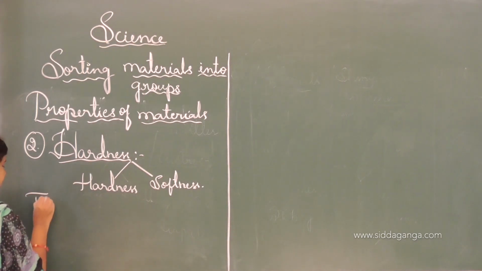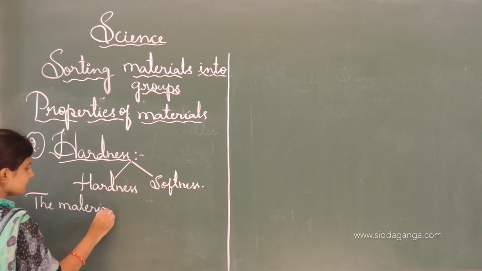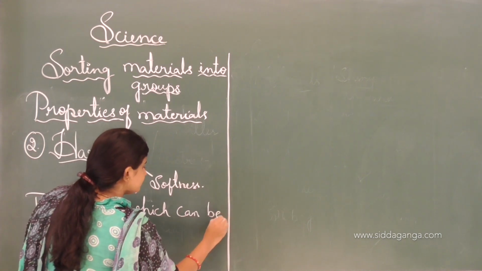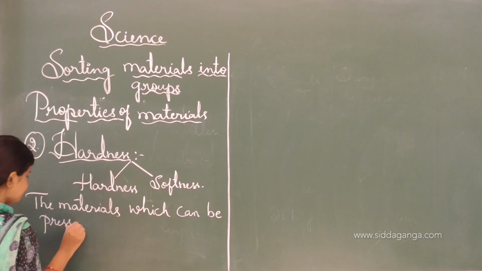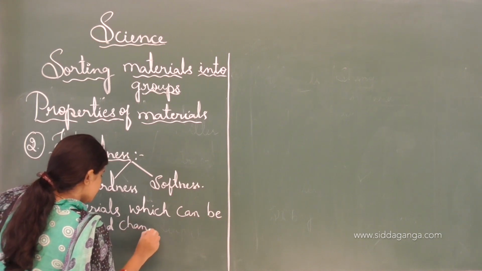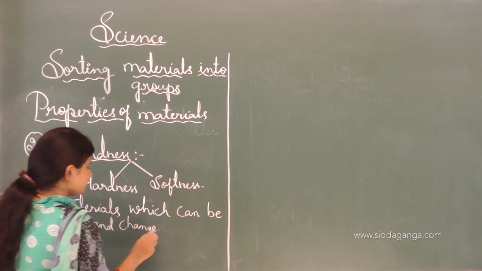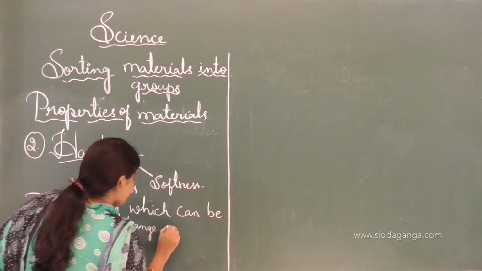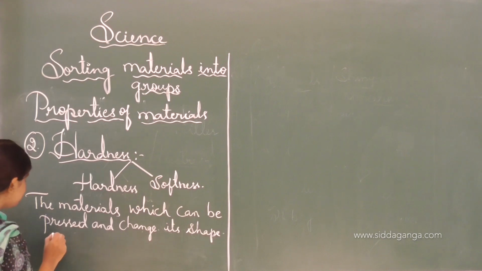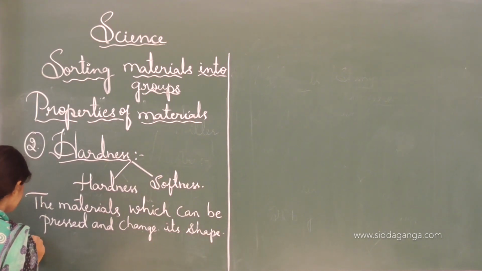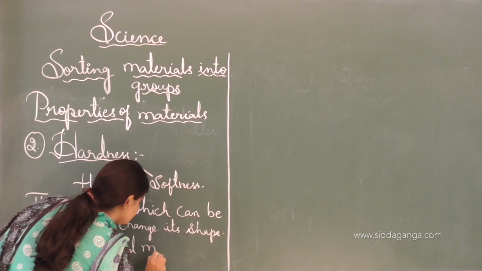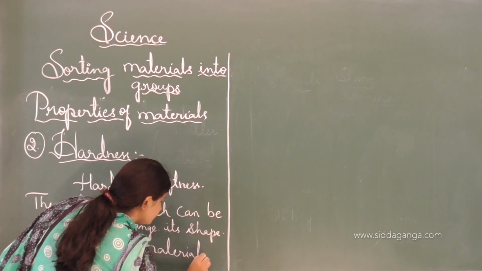The materials which cannot be pressed and cannot change their shape are called hard materials.